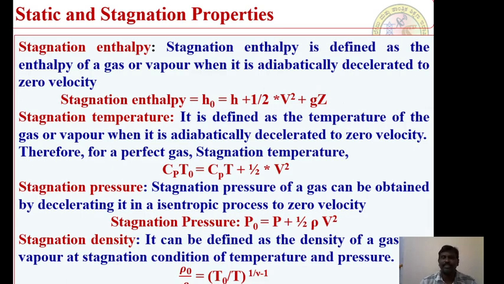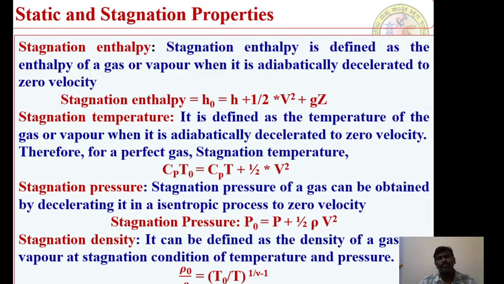A stagnation pressure of a gas can be obtained by deaccelerating the respective gas or vapor in an isentropic process whose velocity has been reduced to 0. Therefore, the stagnation pressure P naught is equal to P plus half rho V square. Stagnation density can be defined as the density of a gas or a vapor at the stagnation conditions of temperature and pressure, right?